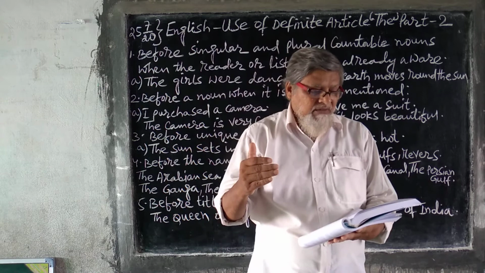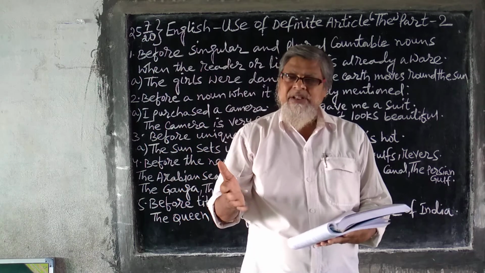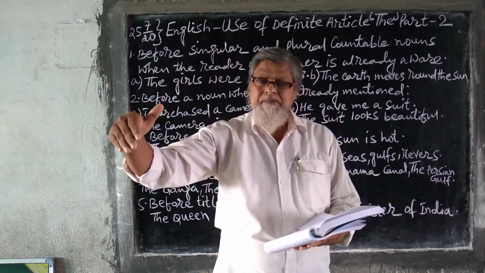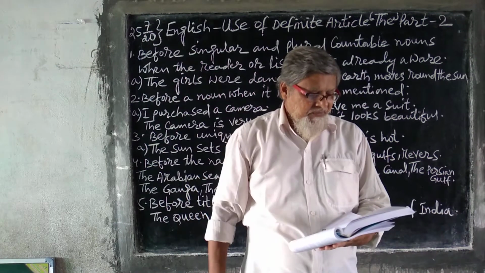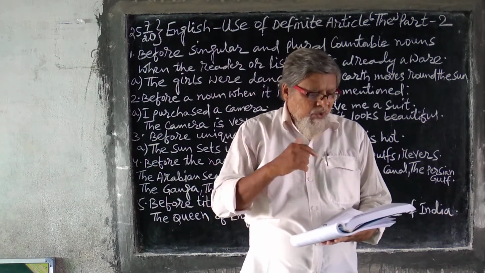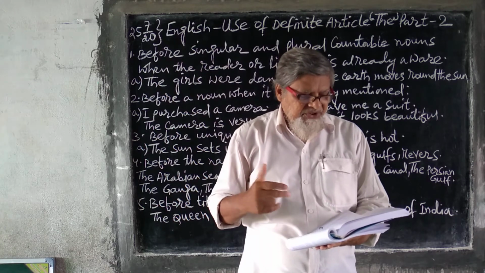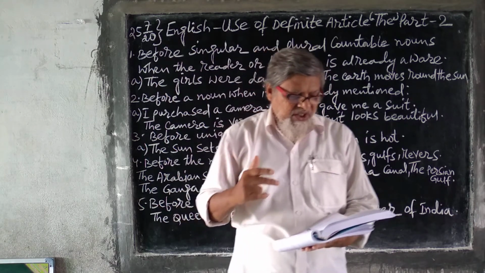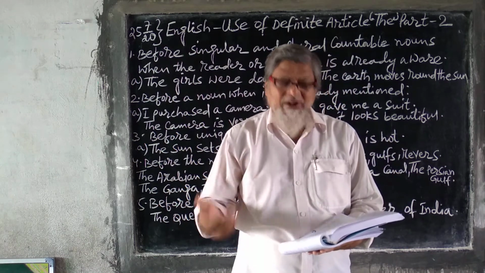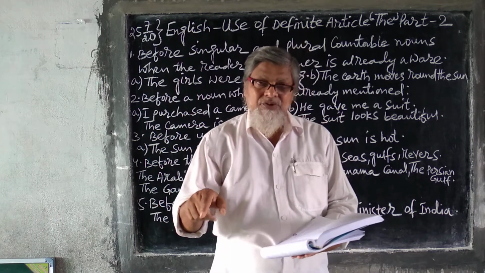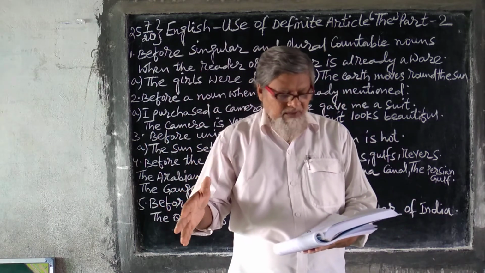So you are talking about a particular family, the Guptas. That means Gupta surname, all the Gupta surname. In this way, now see, when a particular person or a thing is being talked about, the teacher asked a question. The particular teacher. The street was very wide. Particular street. You are talking about a particular street. The street was very wide.